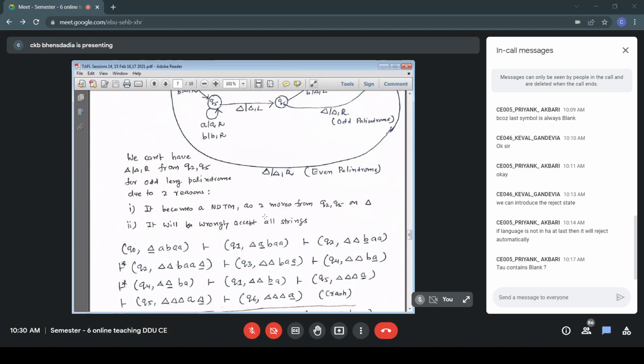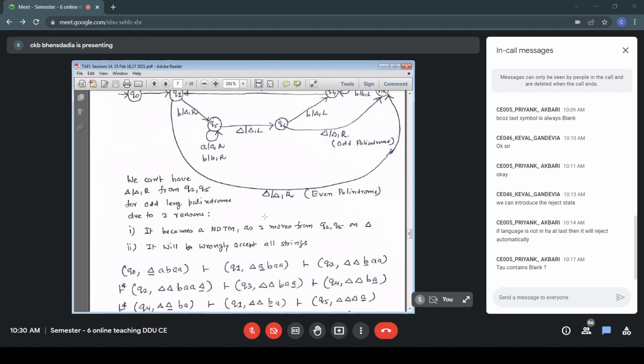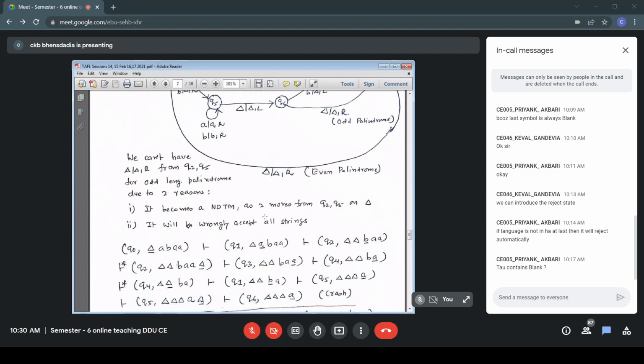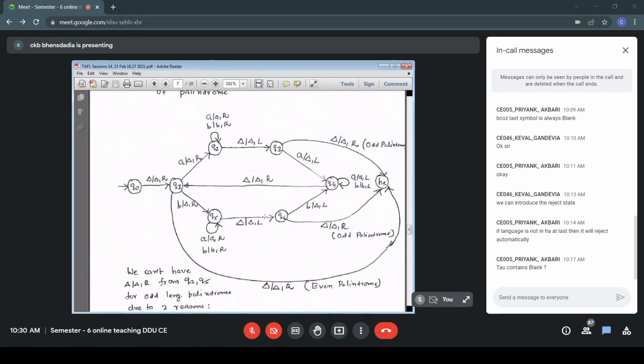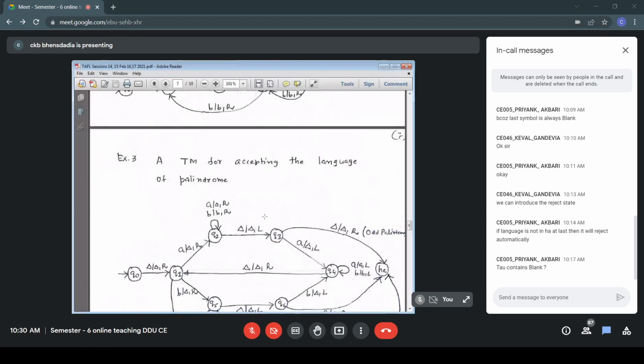So Q6, A. Now in the Q6, I'm getting A. I started with B. If you look at this, the middle configuration, I started with middle configuration Q1, blank, blank, B, A. I started with B from left, and now in the right, instead of finding B, I found A. So Q6, A, and of course from Q6 on A, we don't define any transition. Delta of Q6 comma A is undefined.